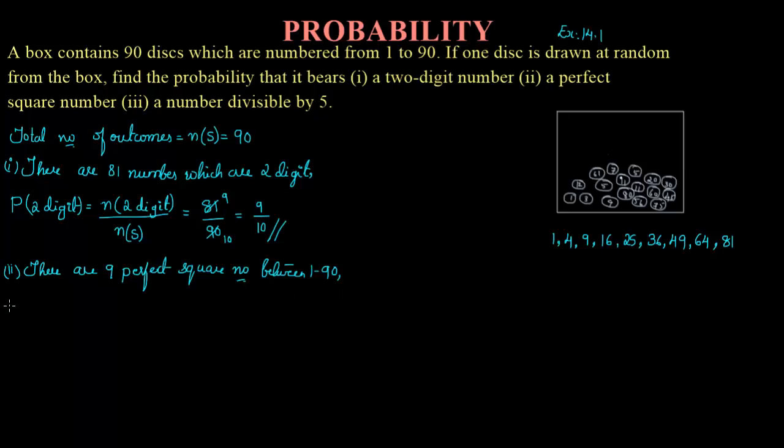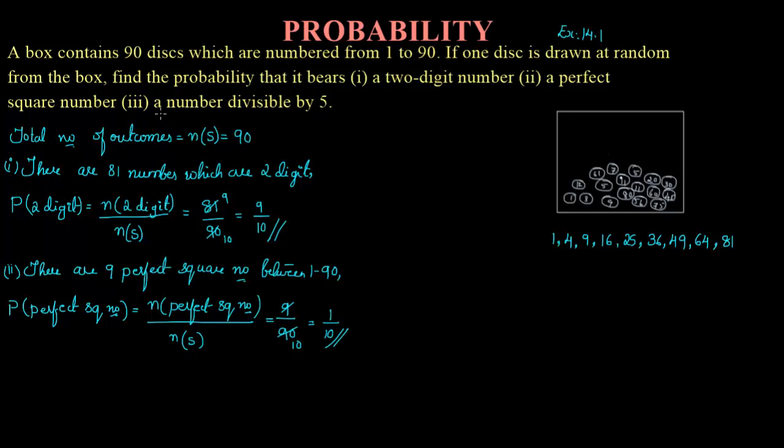The probability of getting a perfect square number is equal to the number of perfect square numbers divided by the total number of outcomes. There are 9 numbers, so 9 divided by 90. 9 ones are 9, 9 tens are 90. So the answer is 1 by 10.